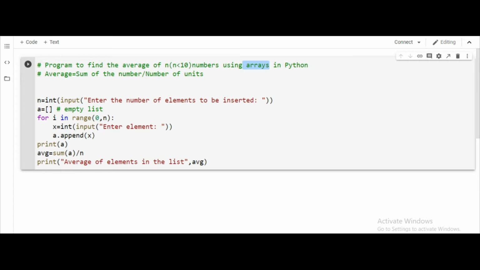Now you must be familiar with this concept, but just to refresh the concept once again related to average. Since you must have appeared for the class 10 examination, what we used to do is we always used to find the average of our marks, and then we used to say I got this much percentage, I got 90%, I got 80%. So basically what we are doing in that case is adding the marks of all the subjects, and then dividing it by the total number of subjects for which I have appeared for the examination, and through that we calculated the average. So average is nothing but the sum of the numbers divided by the number of units. So I hope you got the concept related to average.